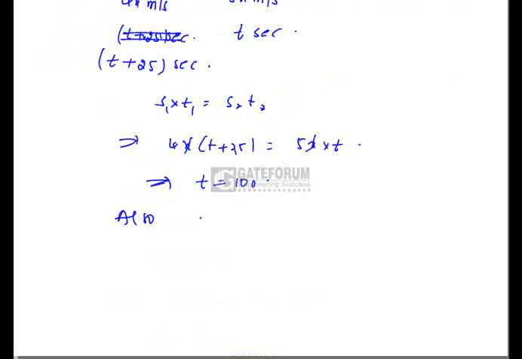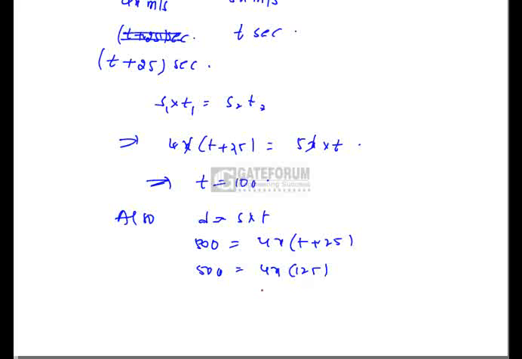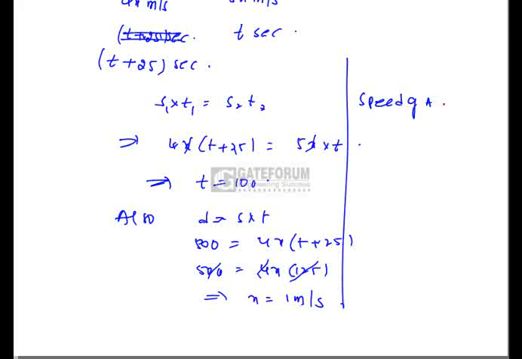So we know that distance is equal to speed into time. Distance traveled is 500, and the speed of A or B, consider anything, 4x into t plus 25. Now if I substitute the value of t as 100, 4x into 125 is 500. x is nothing but 1 meter per second. Now, the speed of A is nothing but 4 meters per second and the speed of B is 5 meters per second.